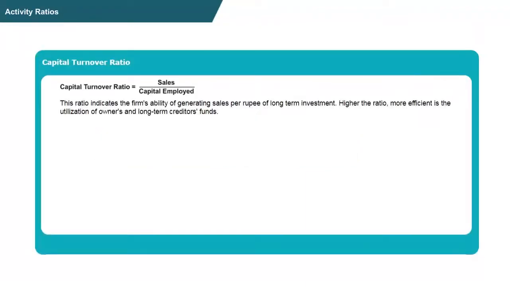Let's look at some important activity ratios. The first one, capital turnover ratio. This ratio indicates the firm's ability of generating sales per rupee of long-term investment. The higher the ratio, the more efficient is the utilization of owners' and short-term creditors' funds. The formula of capital turnover ratio is sales divided by capital employed. With the help of this ratio, we can very well understand the firm's capacity of generating sales on the basis of long-term investments.